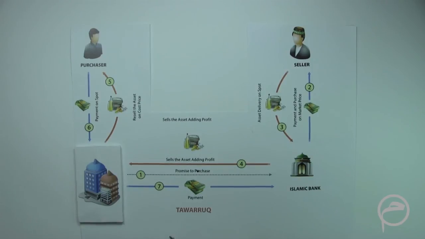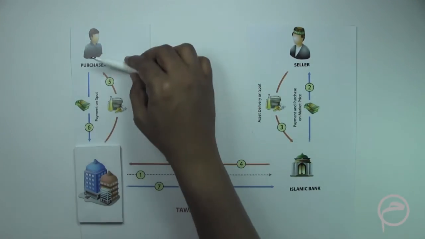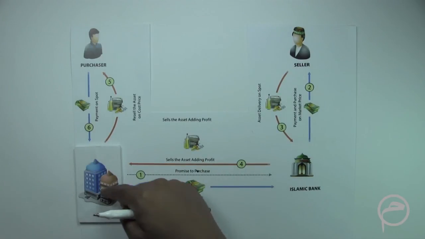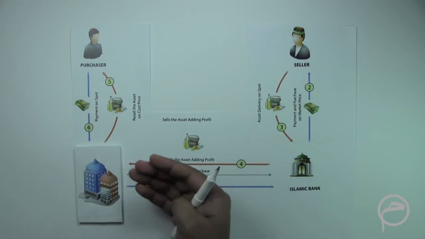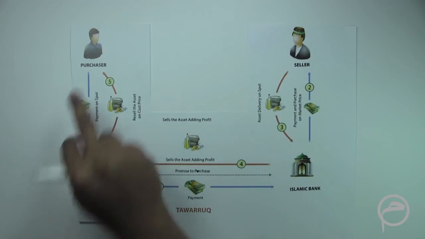Some scholars have permitted that the Islamic bank could act as a messenger, meaning the Islamic bank could facilitate the offer and acceptance between the purchaser and the company by just forwarding it to the purchaser. So the role would be merely as a messenger, but not as an agent. The Islamic bank will not sell acting as an agent of the company, but will just carry the offer and acceptance between the company and the purchaser.